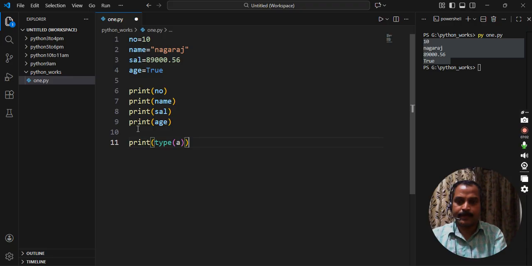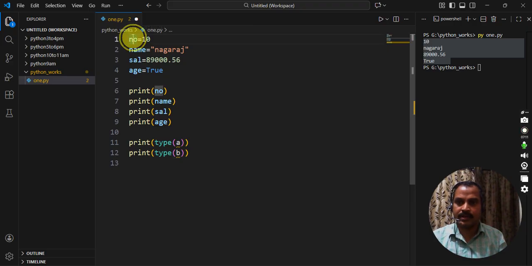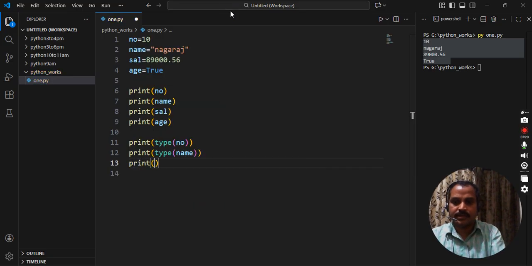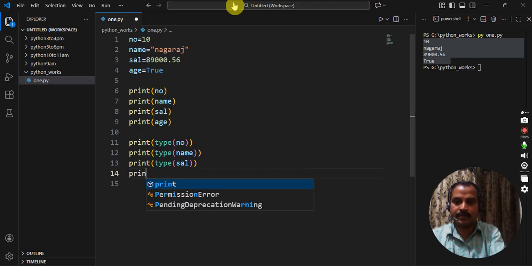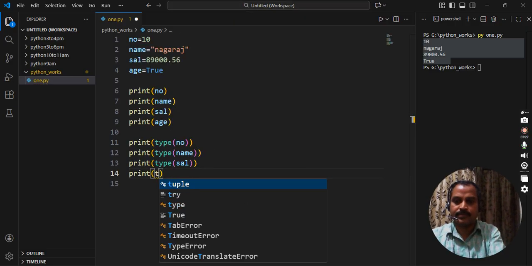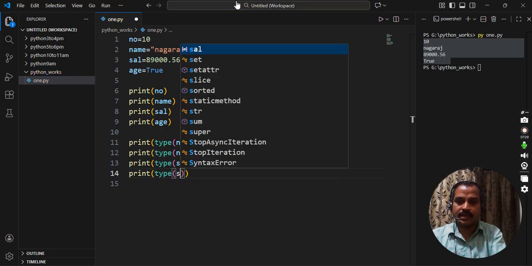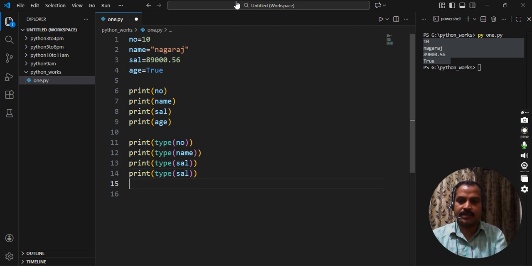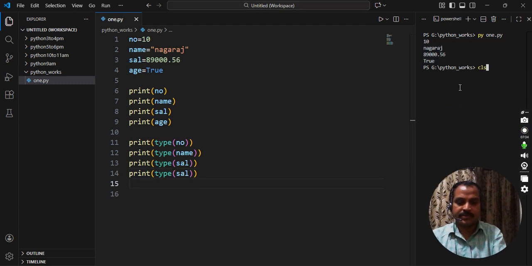Type of A, what type of data is it? That is type of B. B is what type of data? Not A, it is a number. Number is what type of data? And a name, this is a name. Name is what type of data? It will print. Next, type of salary. Salary variable is what type of data? It will print. Type is one predefined function.